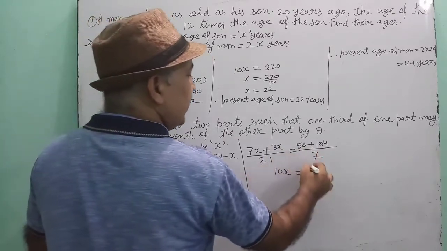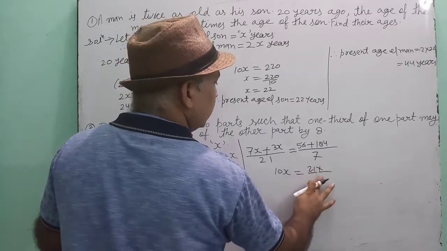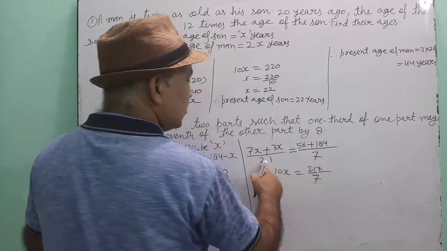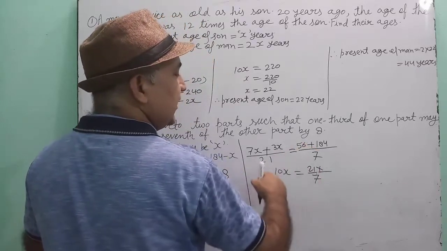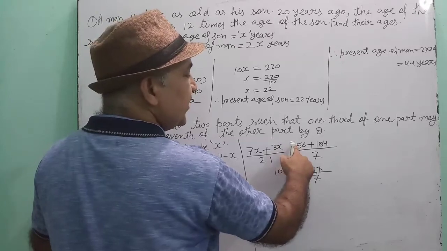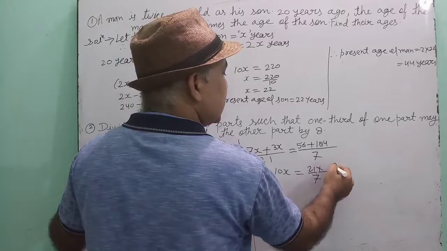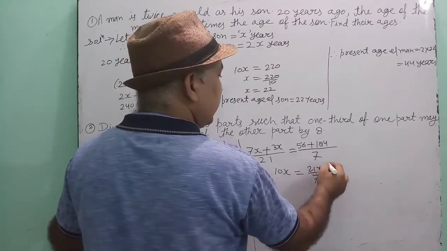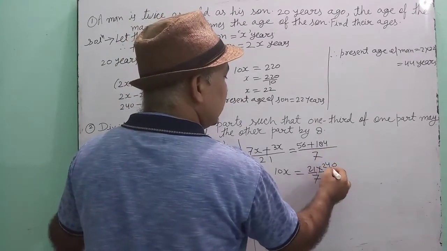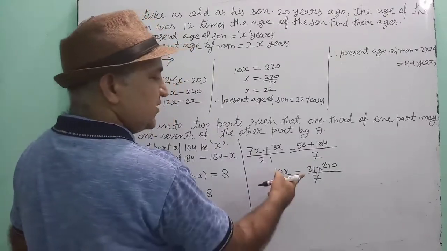This 21 will be cross multiplied to the right hand side, so it will be multiplied in the numerator. And 56 plus 184 will be 240. So 21 into 240 upon 7. Is this understood?